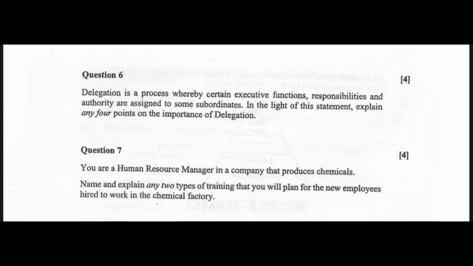Question 6, delegation, importance of delegation. So relief to top executive, scalar chain, specialization, quick decision, motivation of subordinates, growth and diversification. You can explain any 4 points. You are a human resource manager in a company that produces chemicals. Name and explain any 2 types of training: safety training, apprenticeship training, vestibule training. You can explain any 2.